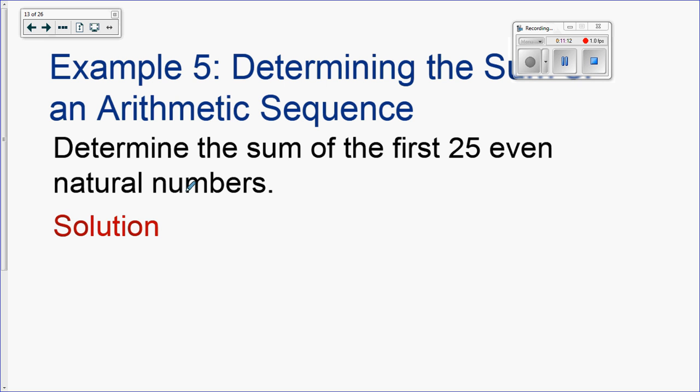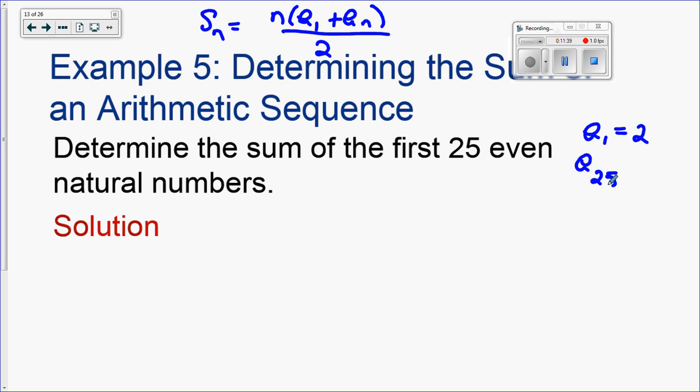Okay, so the first one says determine the sum of the first 25 even numbers. So let me find the 25th number. So here's the formula. Let me write the formula down for you again. So they use an S of the first 25 numbers. So this is n times a sub 1 plus a sub n divided by 2. So the first number, I know that a sub 1 for even numbers is 2, but I don't know what a sub 25 is. So I'm going to find it using that formula that we did before.